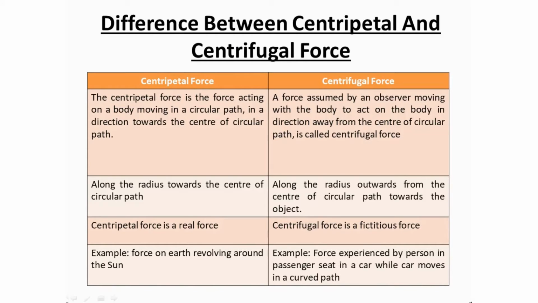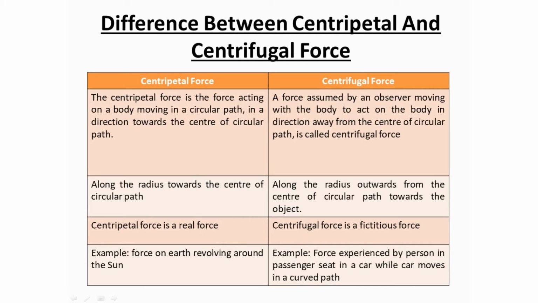Now let's see the difference between centripetal and centrifugal force. The centripetal force is the force acting on a body moving in a circular path in a direction towards the center of the circular path. Centrifugal force, a force assumed by an observer moving with the body to act on the body in a direction away from the center of the circular path, is called centrifugal force.